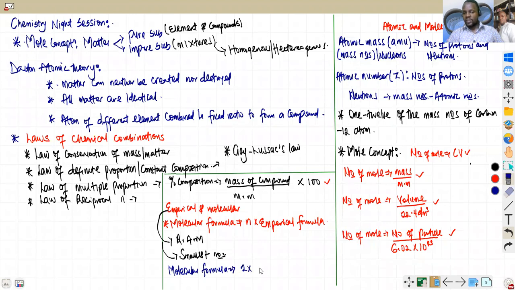In some questions they give you vapor density and ask for molecular formula, and you know what to do. In other questions, you've gotten the empirical formula times n, so you have to multiply the vapor density by 2 before you equate it to the molecular formula. All these are important, please, so keep them at the back of your mind.